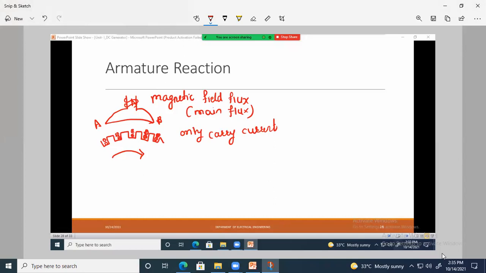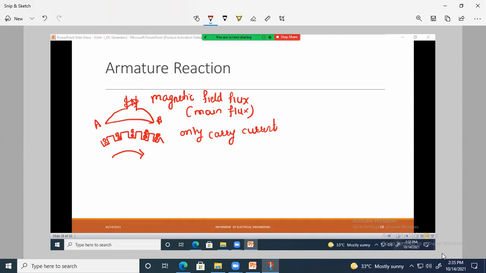What is the function of the armature conductor? The function of the field winding is to produce a magnetic flux, called the main flux. And the function of the armature conductor or armature winding is to carry only current. This current is provided to the external circuit by using slip rings and brushes. This is the only work of the armature conductor.